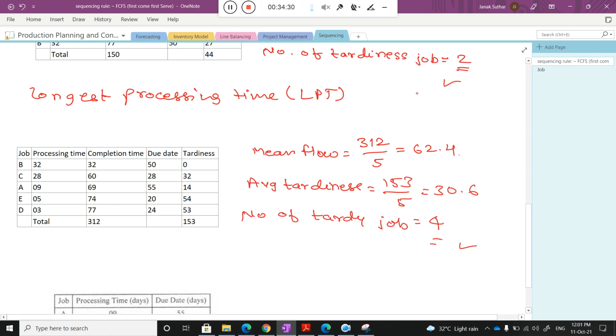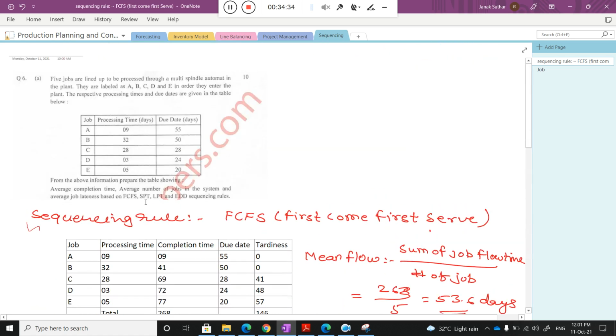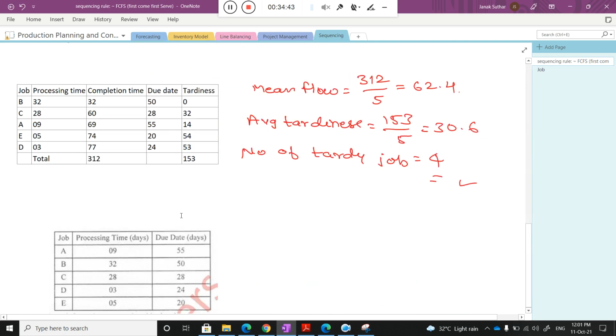There is one more, I think. First come first serve is done, SPT is done, LPT is done. The next is the EDD. Now I will solve with the earliest due date.